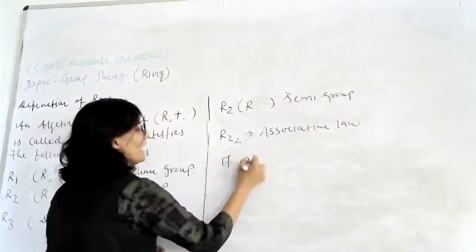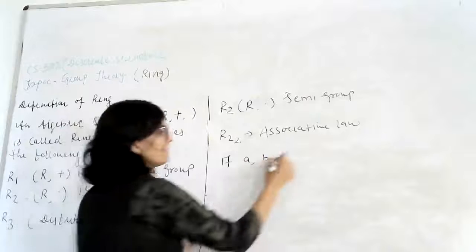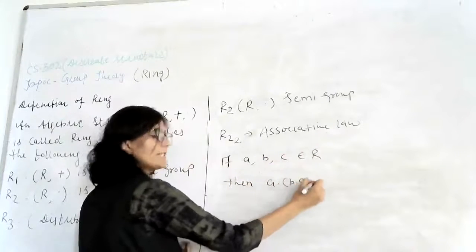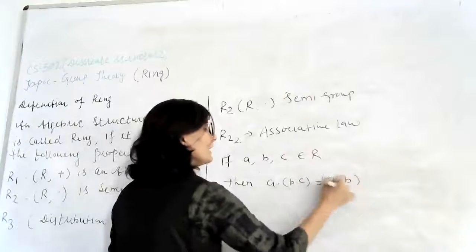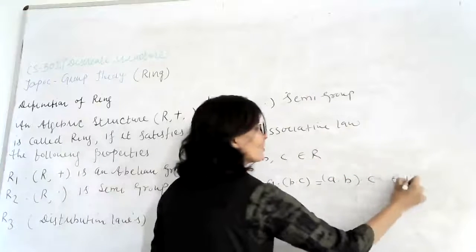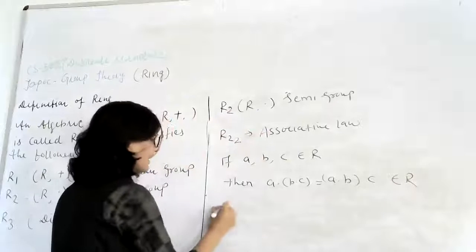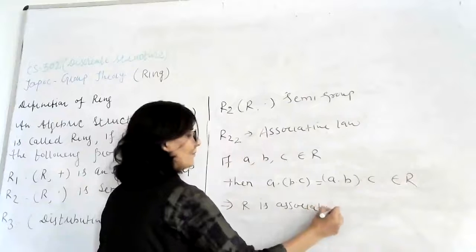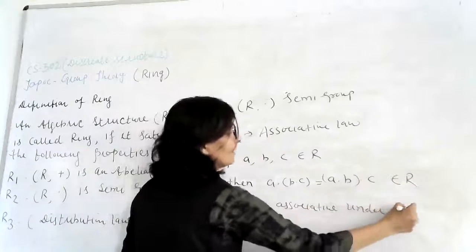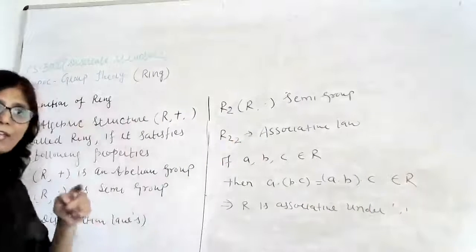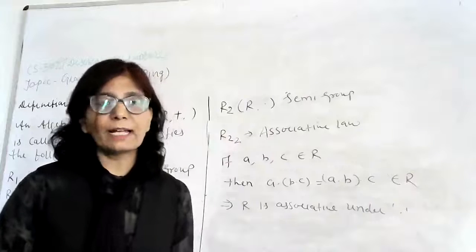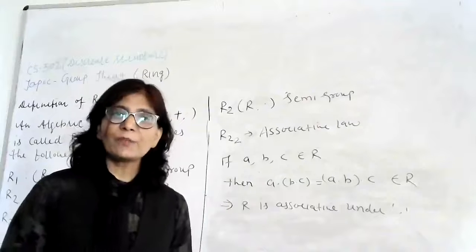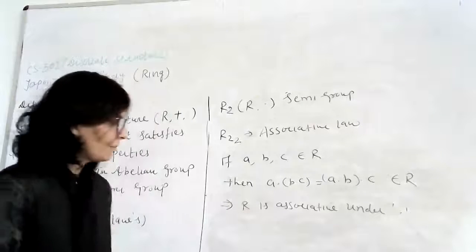So if A, B and C are the elements of R, then A into B into C is also in R. So this implies that R is associative under the operation multiplication. So in R2 we have two properties, R21 and R22. In R21 we have closure law under multiplication and R22 is associative law under multiplication.